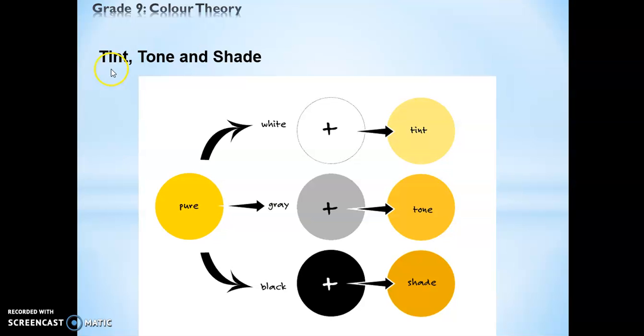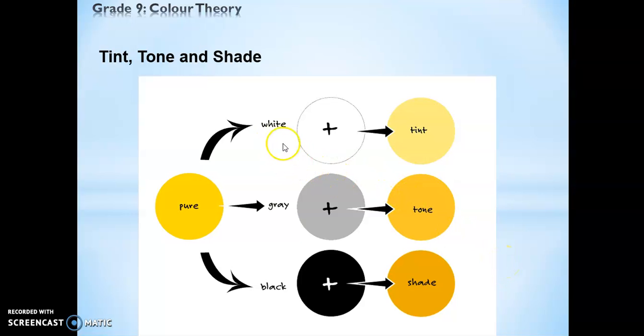Now we need to know about tint, tone and shade. Right, this is a hue or yellow color. When you add white, it becomes tint. When you add gray to a color, it becomes a tone. When you add black to a color, it becomes a shade.